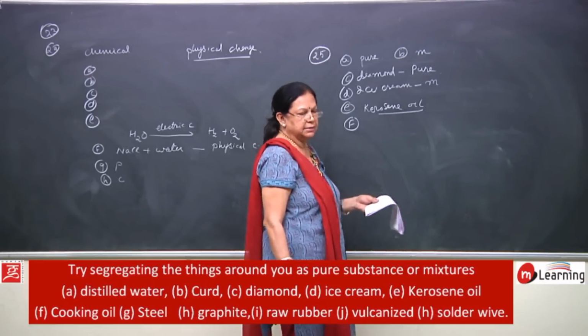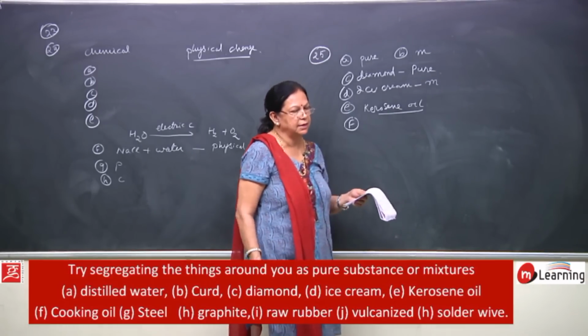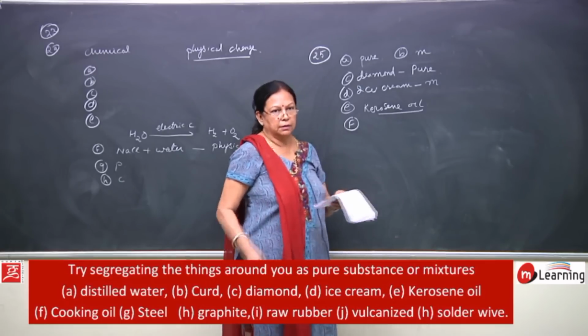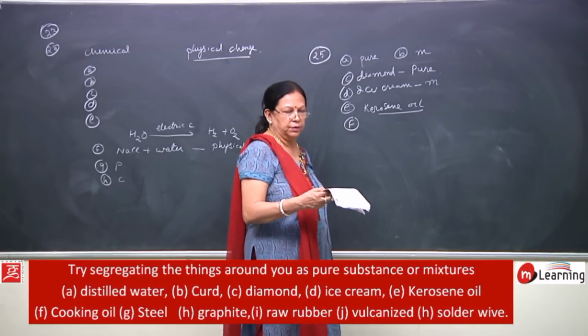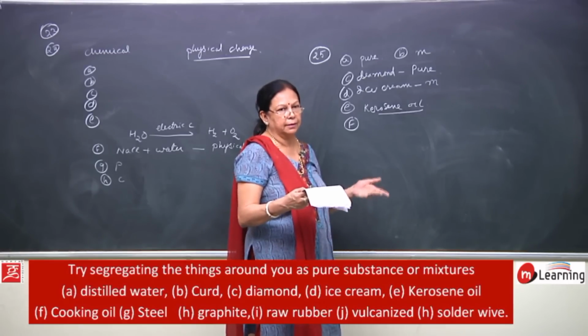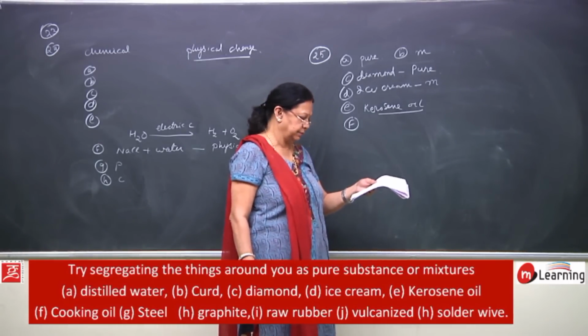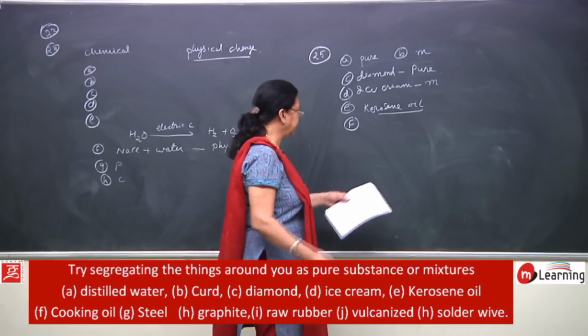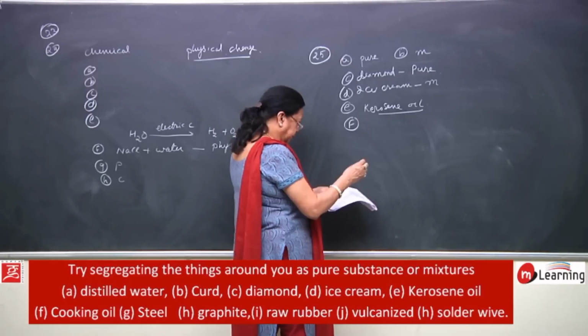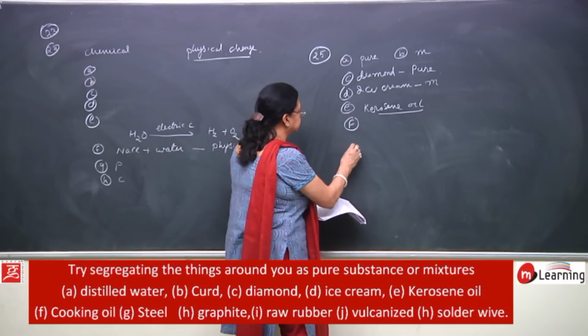Then steel. Steel is not a pure substance, it is an alloy of iron with chromium and nickel, right. So, it is not a pure substance, it is a mixture. Then graphite, graphite again, that is H.